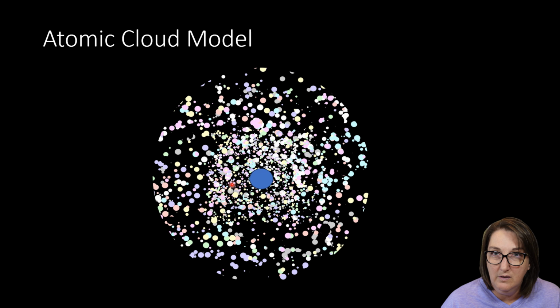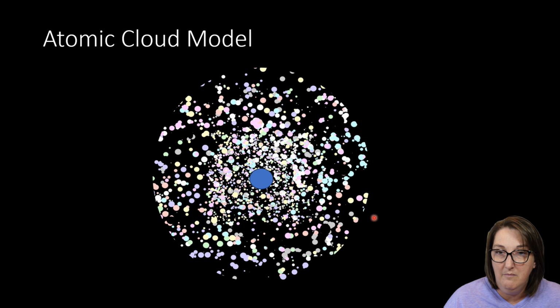The more electrons I have, the denser this cloud around the nucleus will be, and I can predict with more certainty that these electrons are going to be here. The further I get out, the less certain I am, but there is a possibility that electrons can be out there. So we know they're here, but we cannot say for certain exactly where they are at one specific moment in time. So we go more with this cloud model.